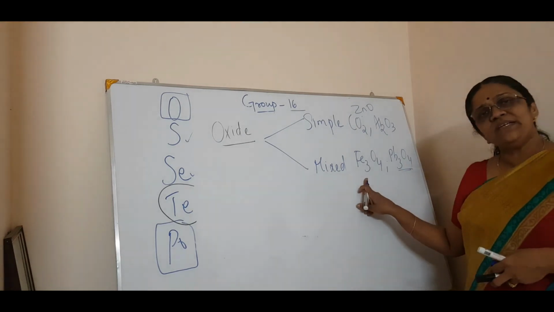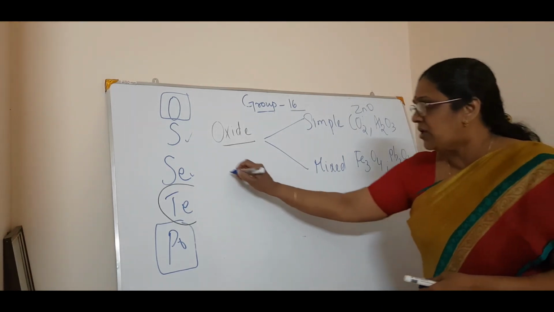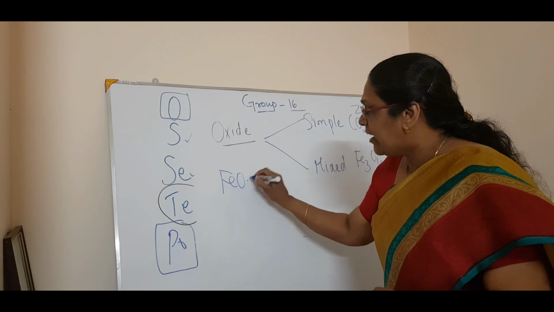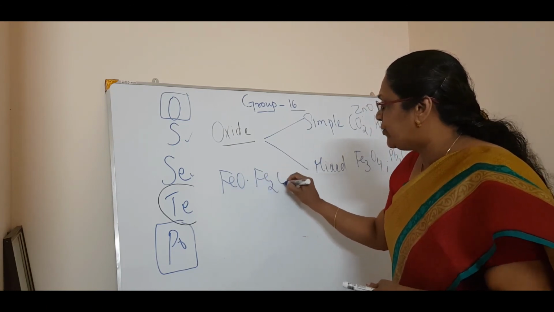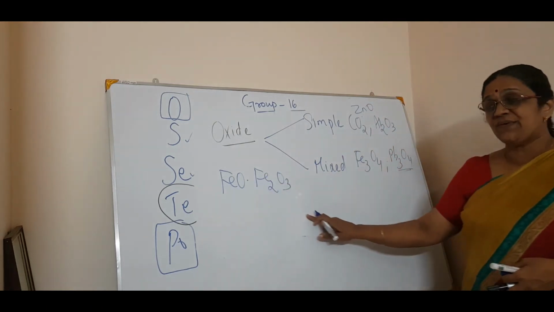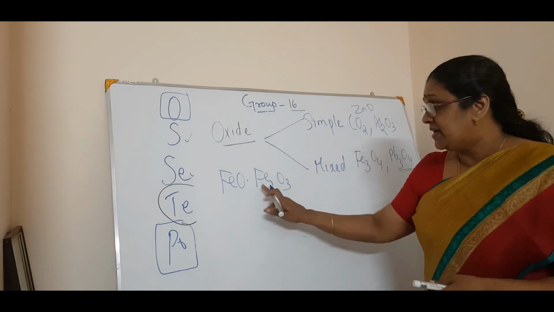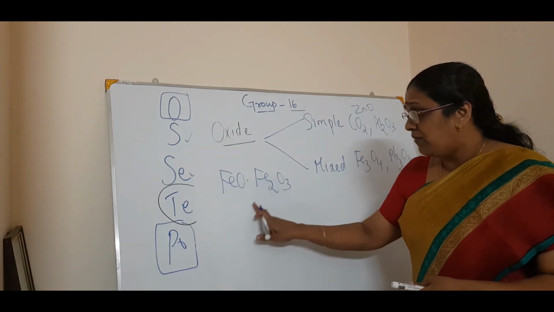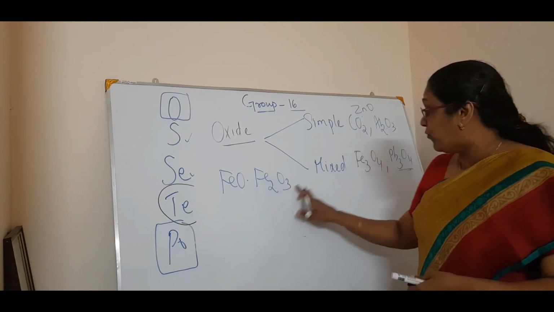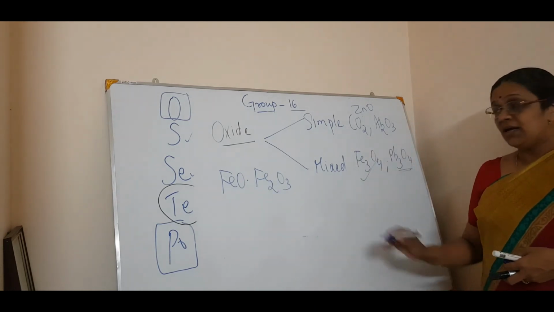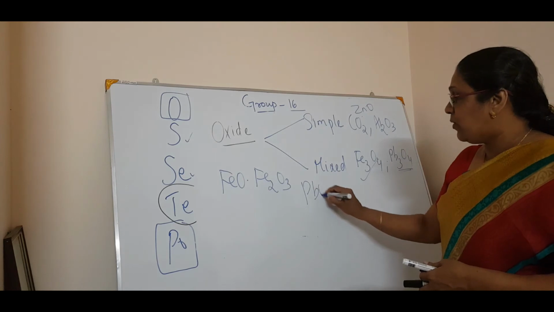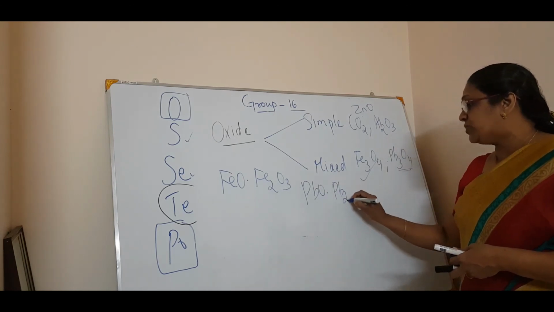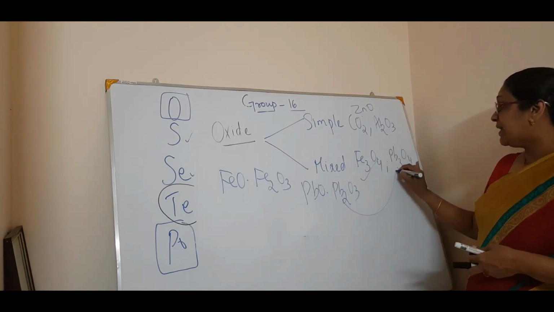You know how Fe3O4 is obtained? Fe3O4 is obtained from FeO and Fe2O3. If you mix these two, that's why it is called a mixed oxide. In the same way, PbO and Pb2O3, you will get Pb3O4.